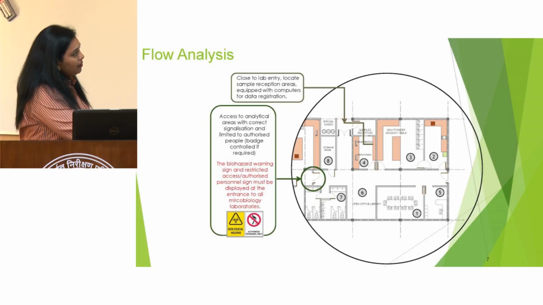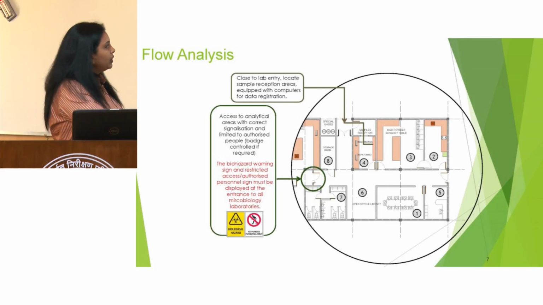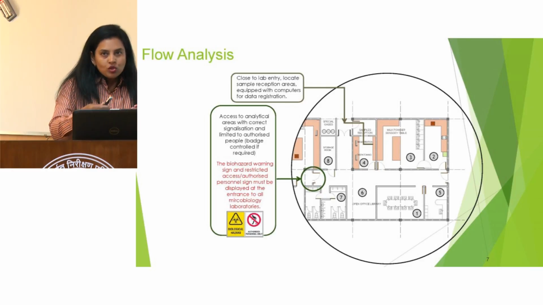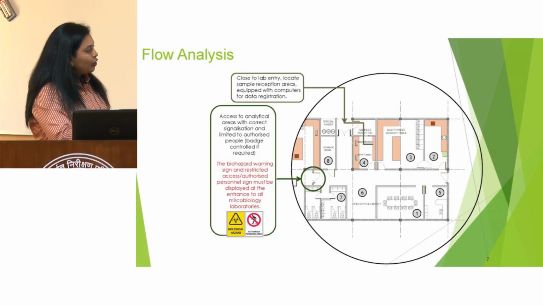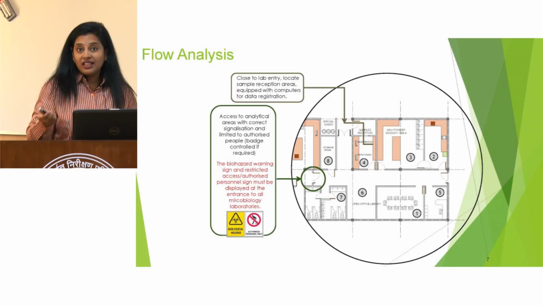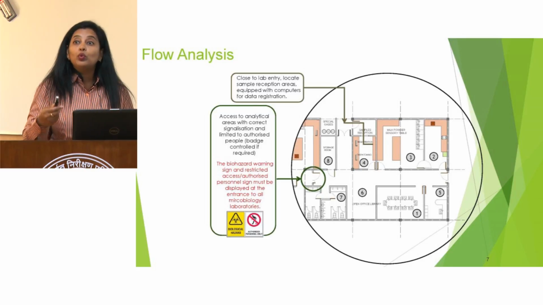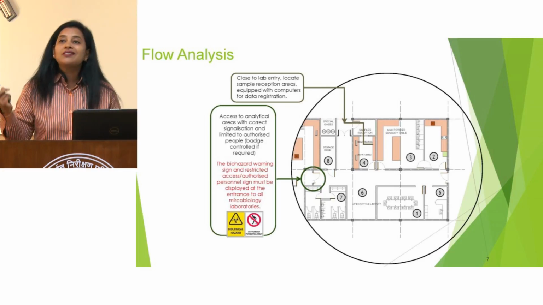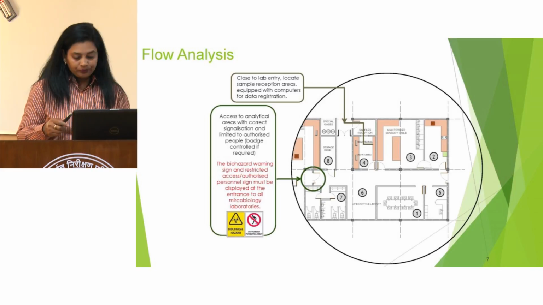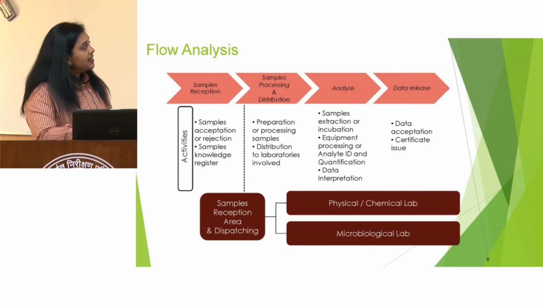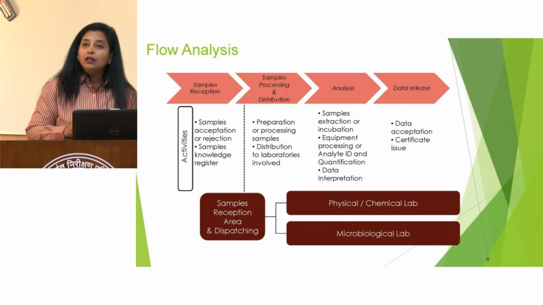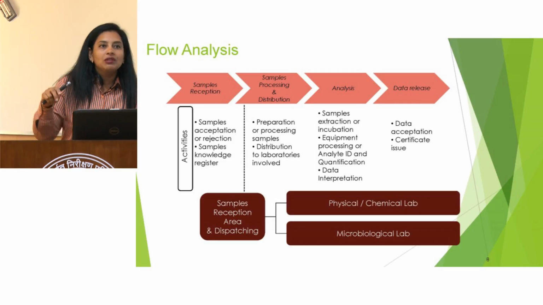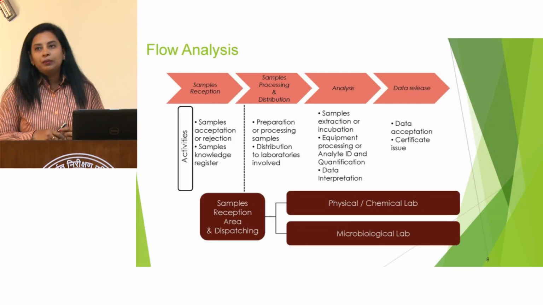And when there is a microbiology laboratory side by side, then there should be proper signals displayed outside of the laboratory. For example, if it's a microbiology laboratory, then the biological hazard sign must be there, because here we are working with group 2, group 3 microorganisms, and the authorized access sign must also be displayed in front of the laboratory. When we are talking about access control, it can be a signal, or you must have heard about biometric systems, finger punching access control; these types of systems are available nowadays.